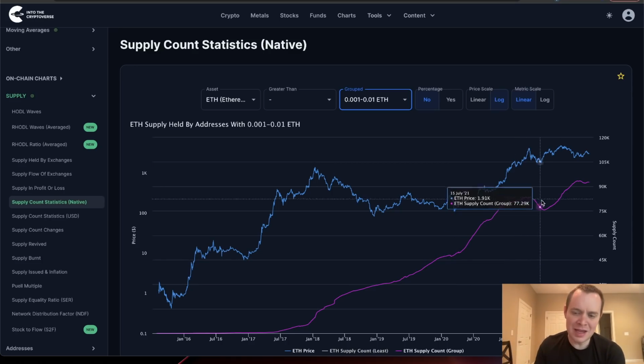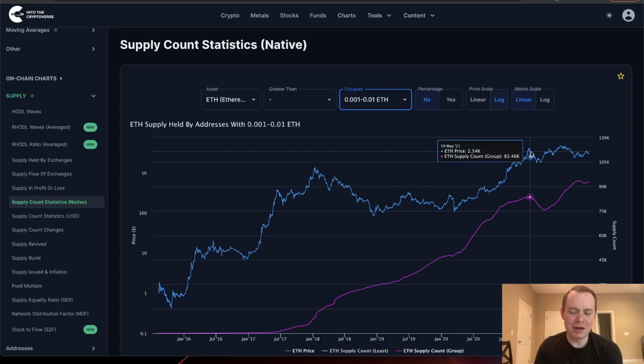If you see it coming down, that tends to be a pretty clear sign that we're in some type of a distribution range, right? Where Ether is getting distributed out to whoever's locally buying it. But again, one of the caveats of that is that once it starts to turn back around, like it did right here in July, it's a good thing, right? Once you start to see it going back up. Right now, it's sort of leveled off.